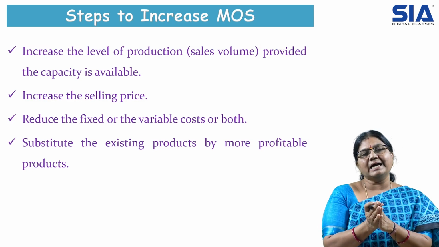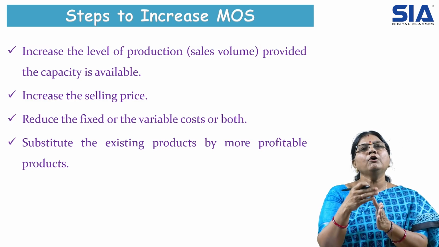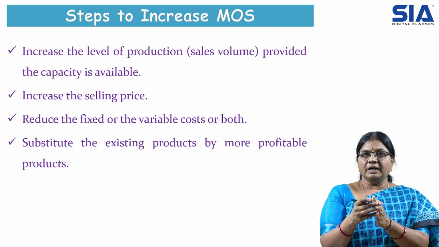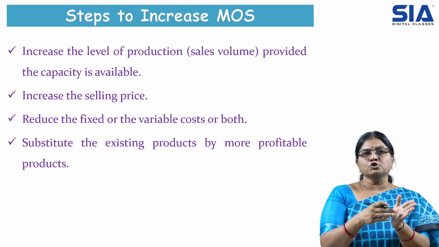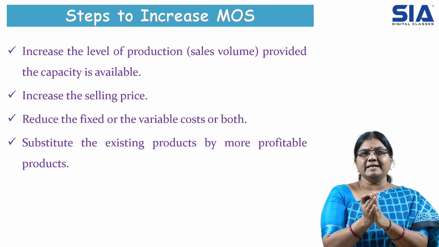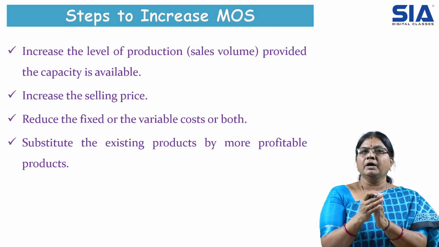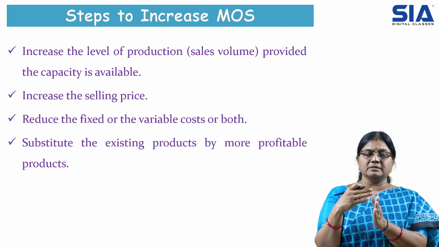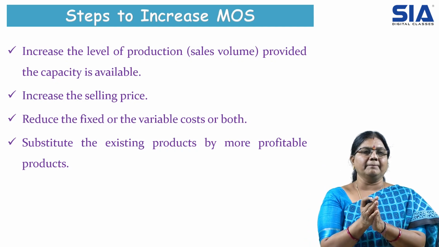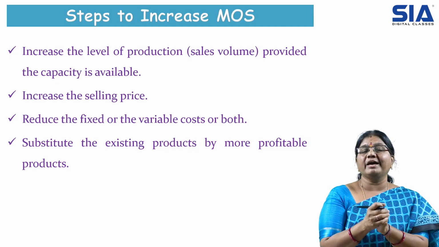Then increase the selling price. Depending on the market conditions and the demand, the organization can increase the selling price if possible. Then reduce the fixed or variable cost.